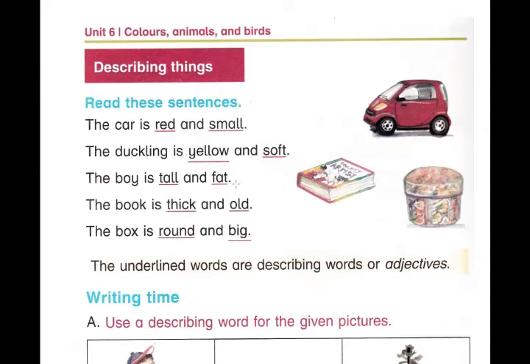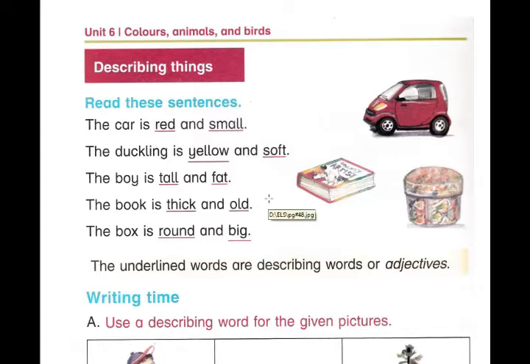describing things. When we have to describe anything, we use adjective. Adjective is a word which helps us to describe the things. यानी हमने जब किसी चीज़ के बारे में बताना होता है तो हम क्या यूज़ करते हैं? एडजेक्टिव, यानी उसकी कोई क्वालिटी. The car is red. The car is red and small. The words red and small are the adjectives of this car. These words help us to describe the car.